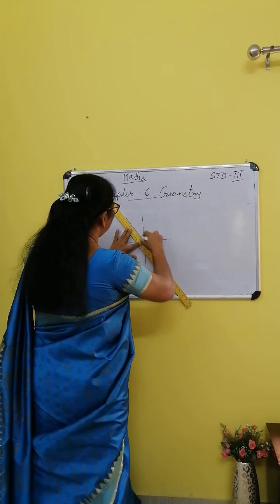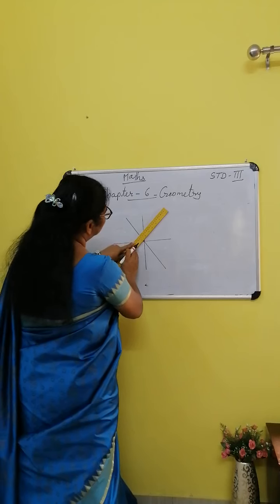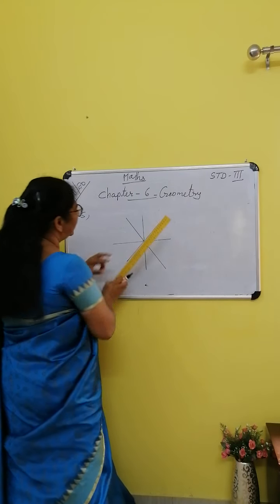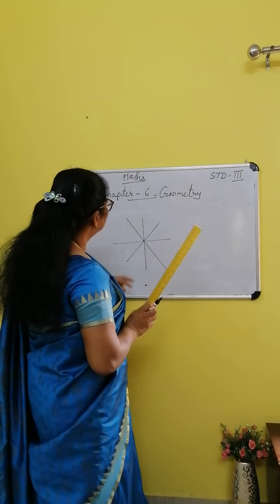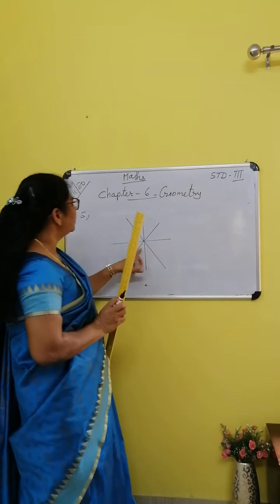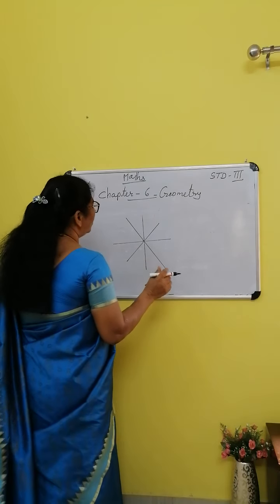You can find out how many lines you can draw. 3 lines. 4 lines. If you can draw any more, you can do it. Okay. So 4 lines are drawn.